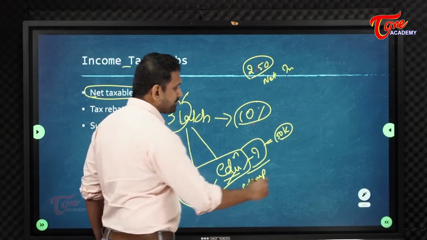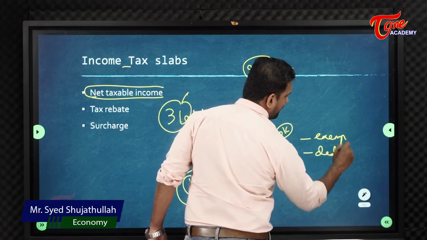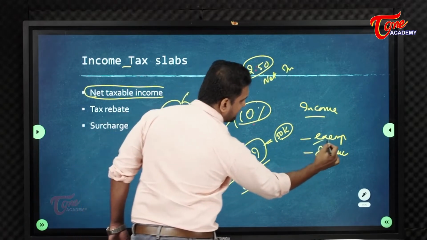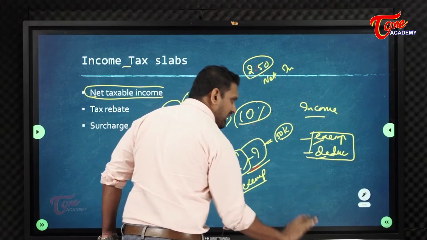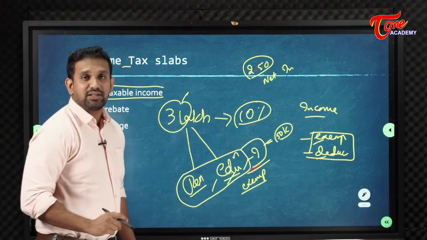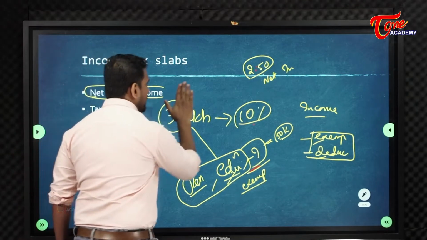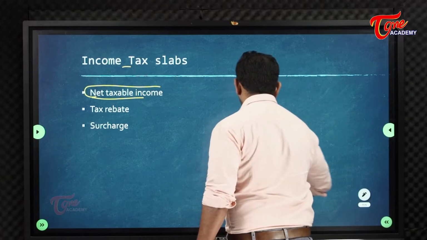It means after exemptions and after deductions from your income, in the exempted categories and the deducted categories, after removing all of these, whatever income is left, that will be taxed. Please remember this. Now, what is the meaning of tax rebate?